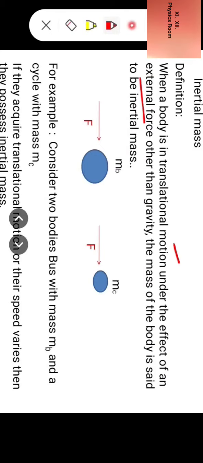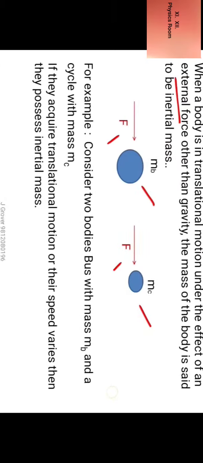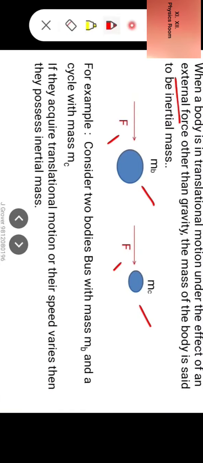For example, consider two bodies, bus with mass mb and a cycle with mass mc applied with same force. If they acquire translational motion or their speed varies, then they possess inertial mass.